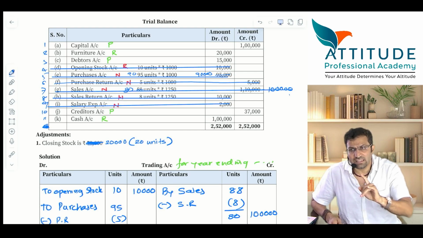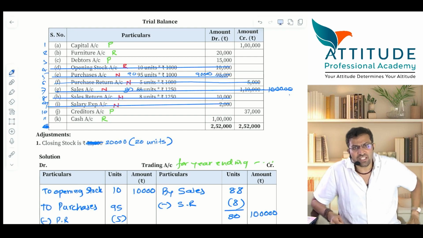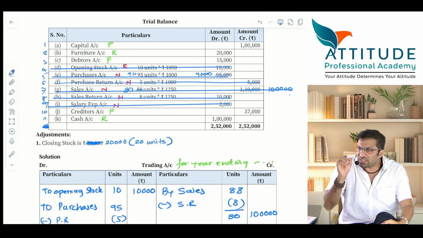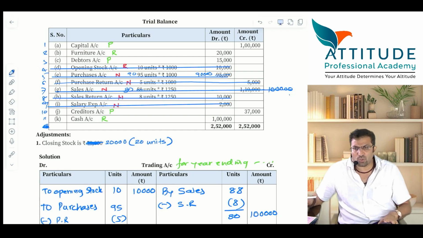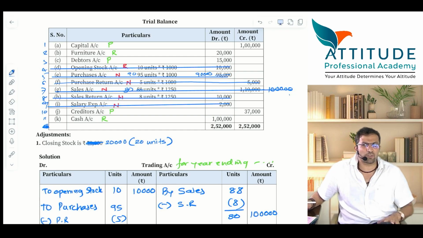Understood? This is a procedure. Is that clear, guys? I am telling you this procedure, which is very, very important. Now, anyway, closing stock entry. Tell me the entry for closing stock. Everyone knows the entry for closing stock. Entry.